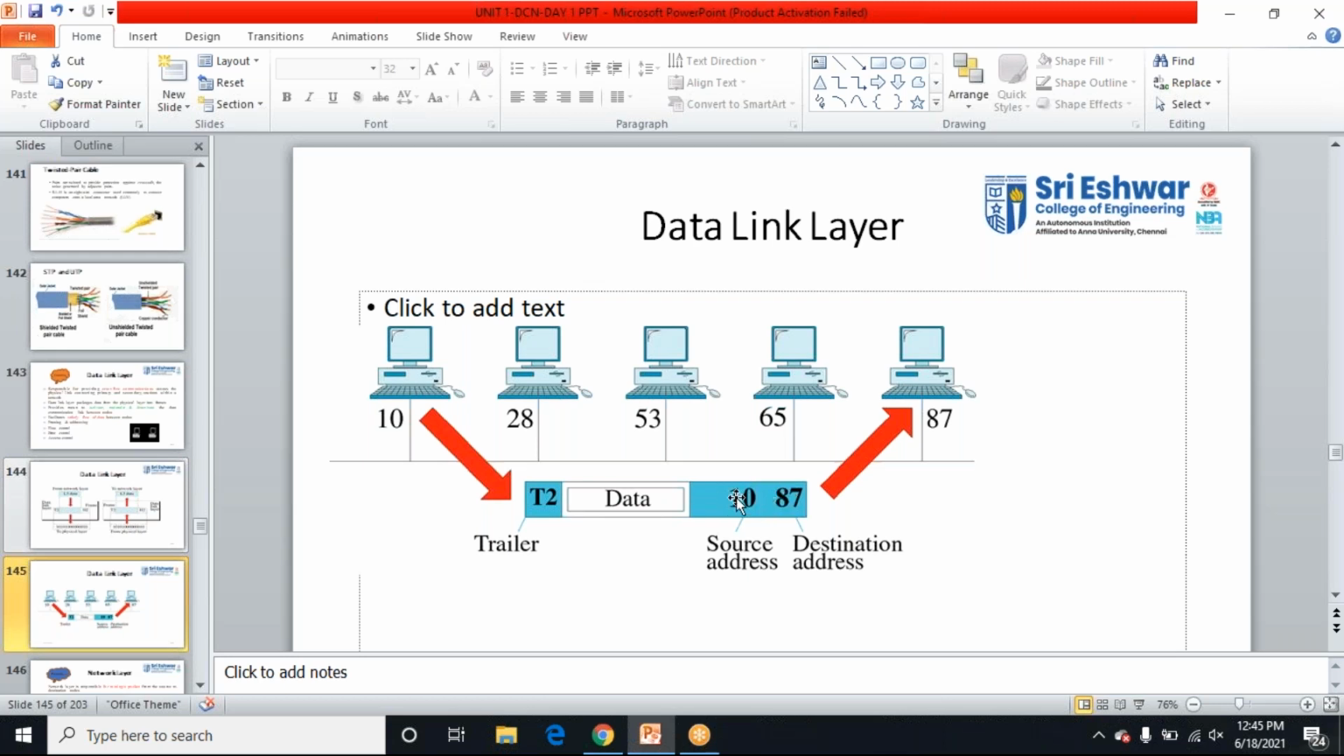Okay, that is the meaning of these headers. I'm going to transfer the data from source computer 10 to destination computer 87. This is the header information I'm going to add along with my data. Is it clear? Is it clear, guys? Any doubt in this?